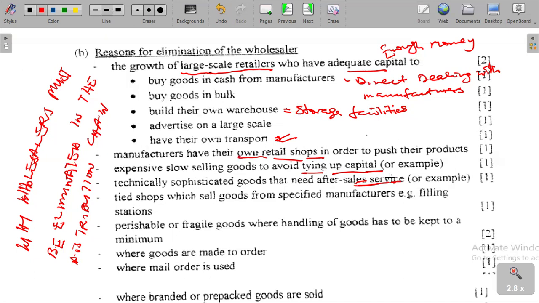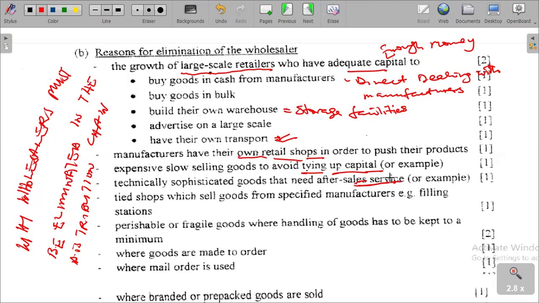For example, IT components, setting up servers, setting up internet connections, setting up any other data-related services. So in that case, the development of technically sophisticated goods which need after-sales service from the manufacturers has also caused the distribution chain to eliminate the wholesalers.